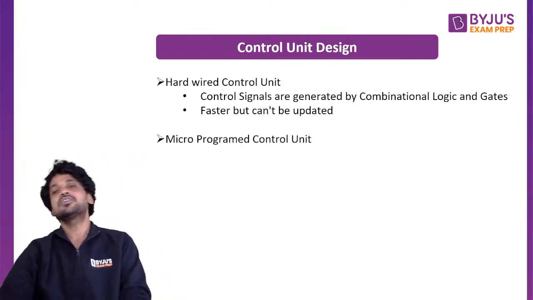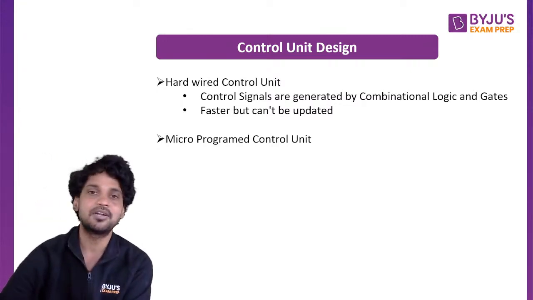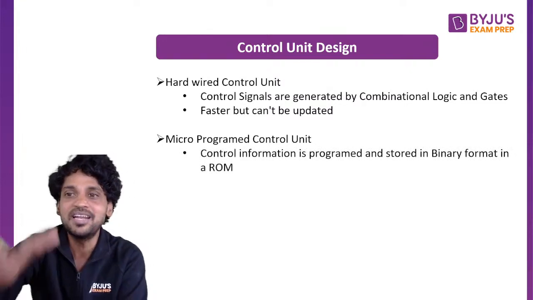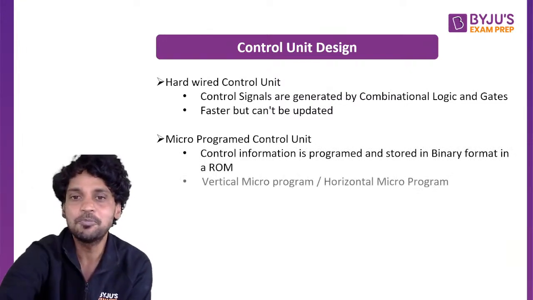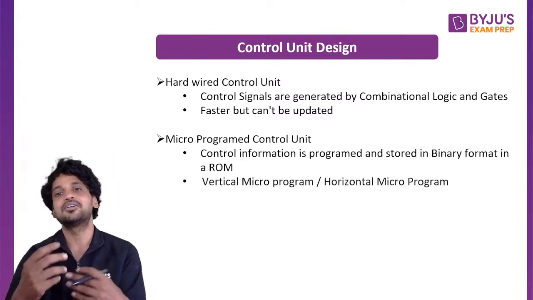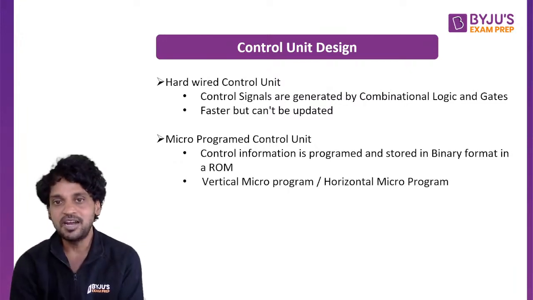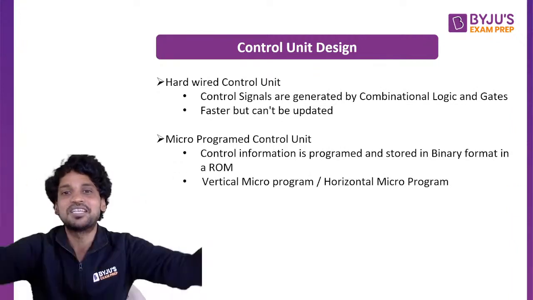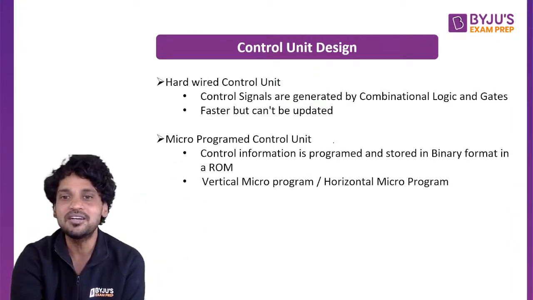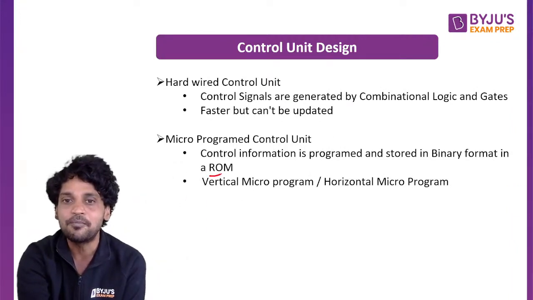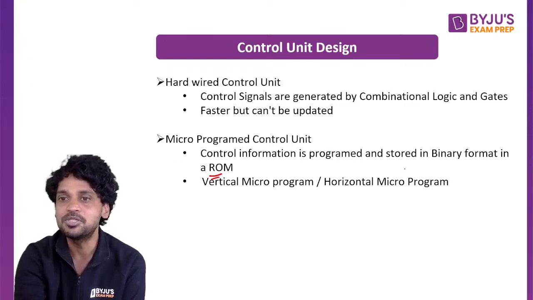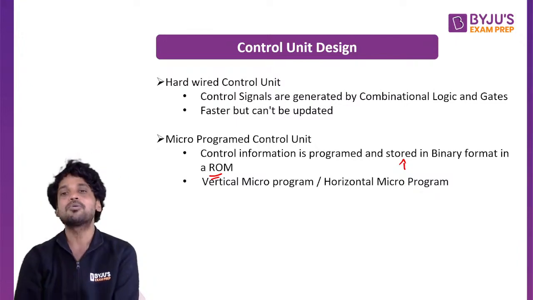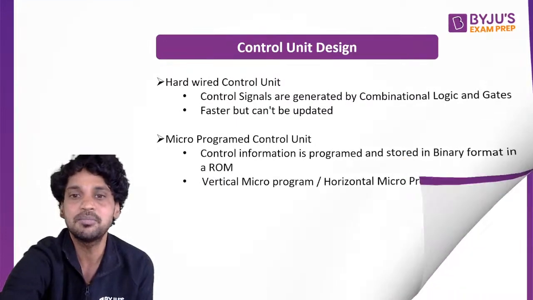So most computer systems use a microprogrammed control unit, in which all the control signals are available in a binary format. That is, we need to program each and every micro operation and store it in a ROM, which is going to send the control signals. So obviously all the control signals are available in the ROM in binary format, because we are programming this directly. There are two types: one is vertical microprogramming and the second one is horizontal microprogramming.